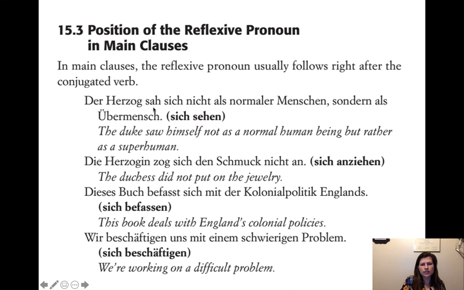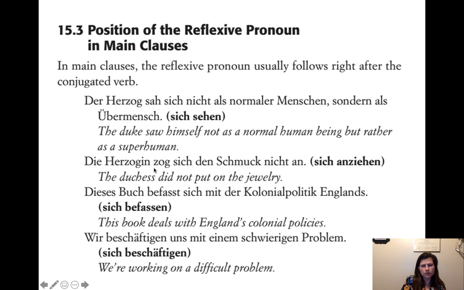Der Herzog sah sich nicht als normaler Mensch, sondern als Übermensch. The Duke saw himself not as a normal human being, but rather as superhuman. So sah sich, he saw himself. That's where that is. So it's the verb and then the reflexive pronoun.